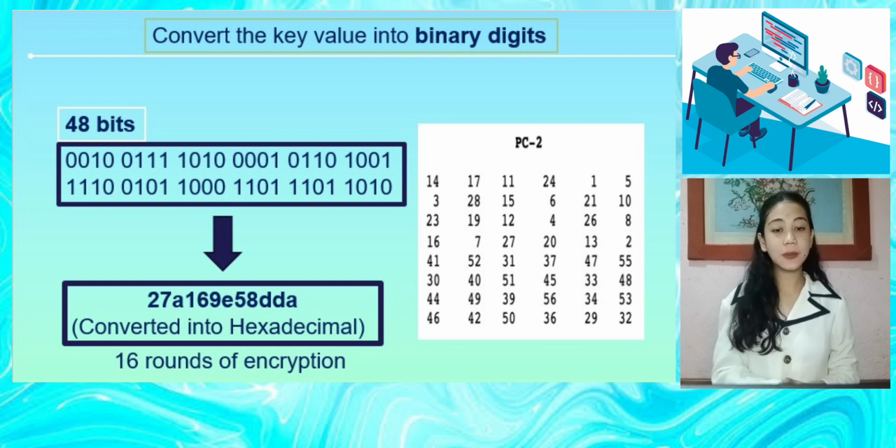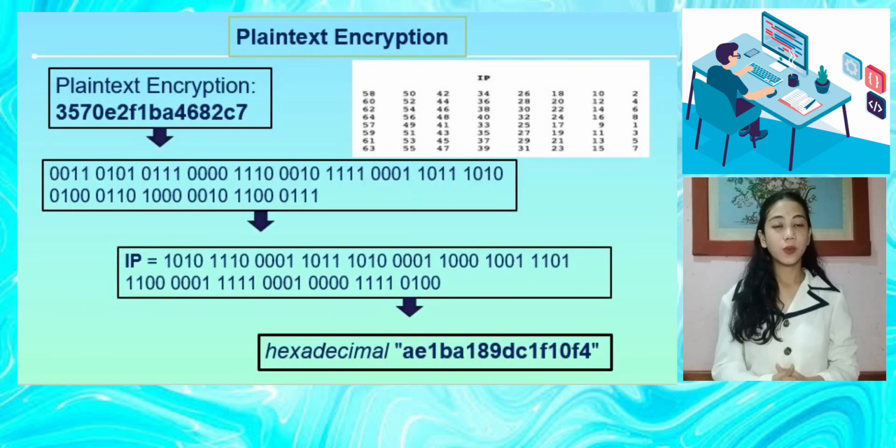We generate 16 subkeys from the original key using a key schedule algorithm. Each subkey is 48 bits long. For each of the 16 rounds of encryption, we perform the iteration to get all the subkeys. We also have here the plain text encryption. Just like earlier, we need to convert it first into binary digits, and then apply the initial permutation table. The result is IP equals, as presented in our presentation.